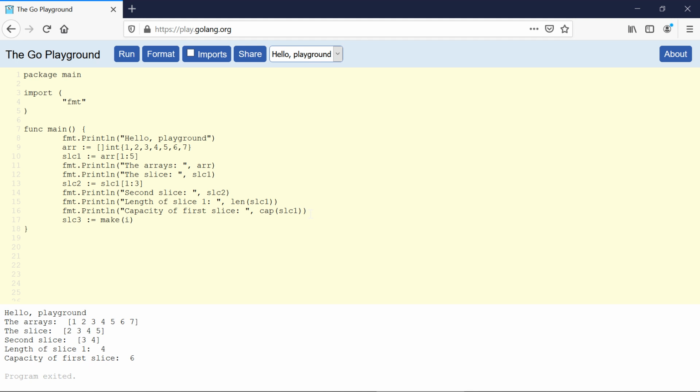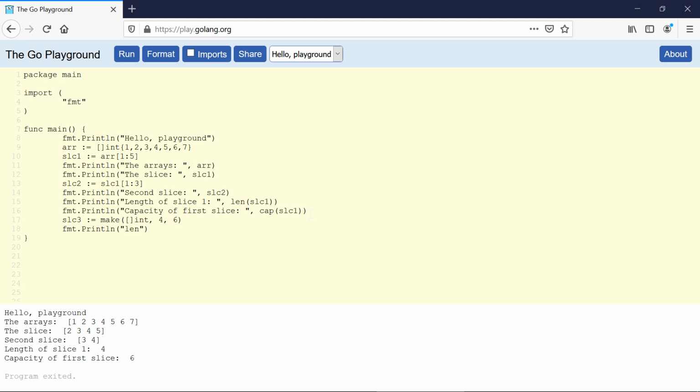So this will hold integer elements, then the length will be 4, capacity will be 6. And by the way, this will be an empty slice. Then we can later add elements in that slice by using the index values. I have told you how to add elements in an array, and we do the same thing for adding elements in the slices. There is no difference.